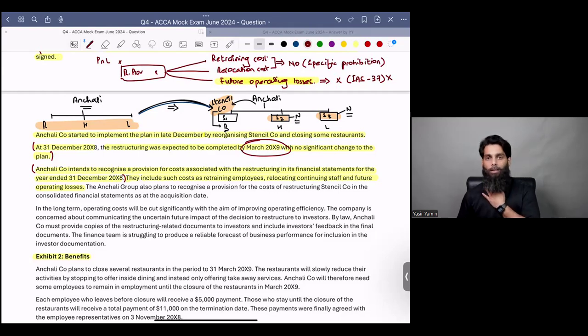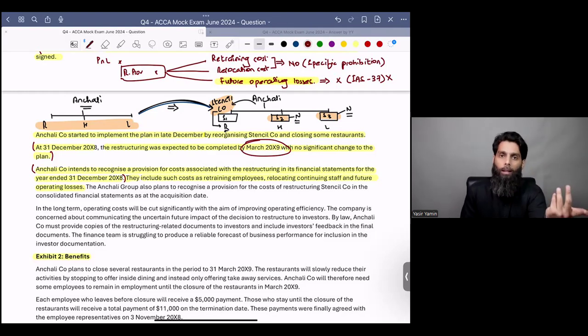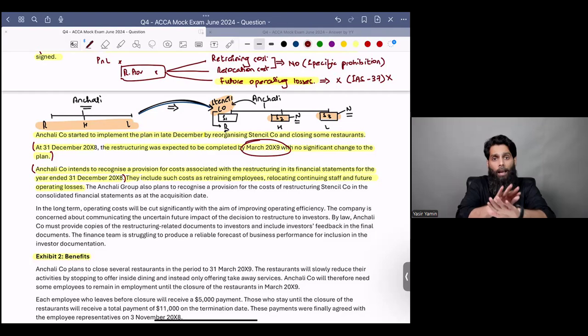Let's say I have started a business, and I know for sure that the first few years I will be making a loss. But I'm not obliged to make a loss. I can decide to stop my business and close down my business and not incur the loss. Make sense? So IS 37 says a provision against future operating losses can never be recognized. It does not matter if it's a restructuring or not.